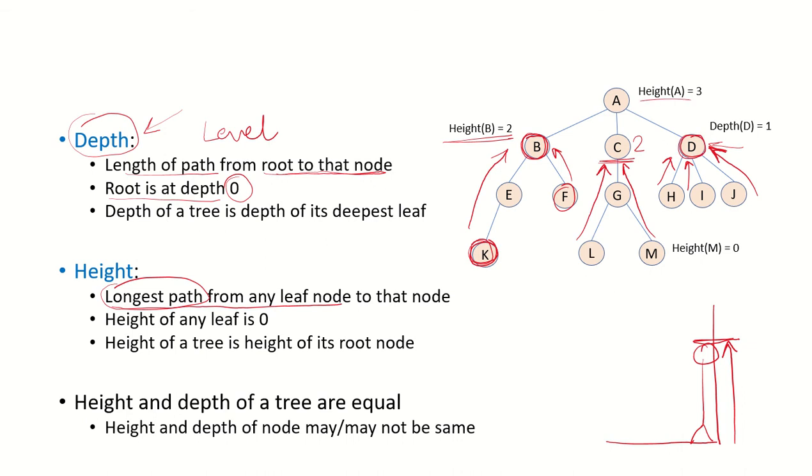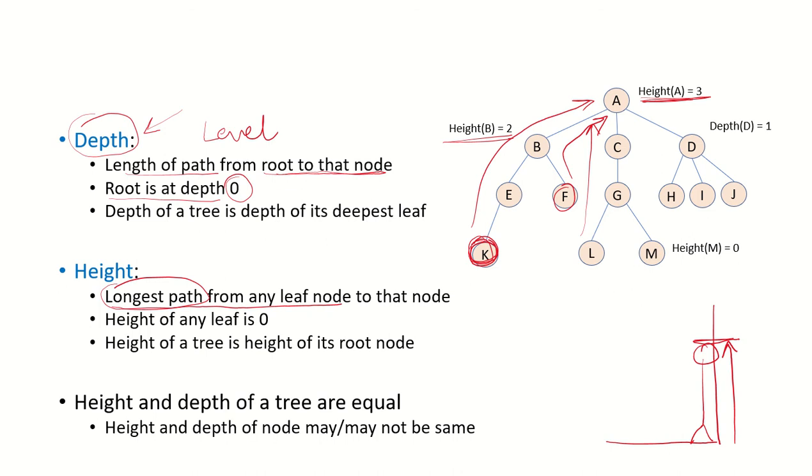What is the height of A? Again, we take the longest path from any leaf node. We can reach node A from this leaf node K, we can reach from L, and we can reach from F also. But you will see that the longest path is of length 3. So the height of the root node is 3.